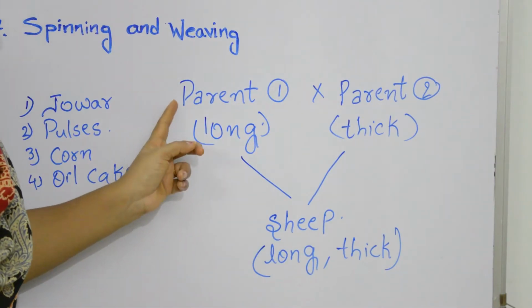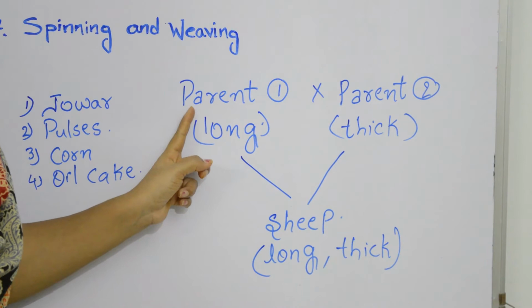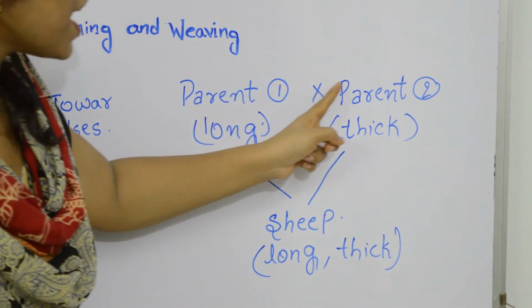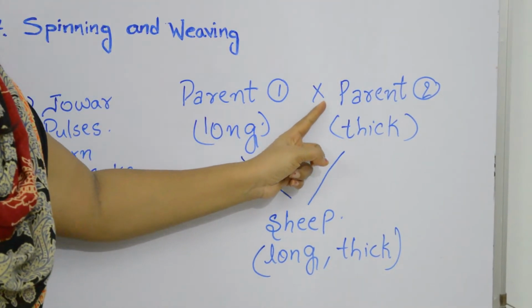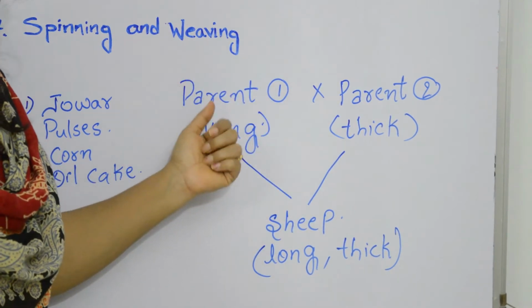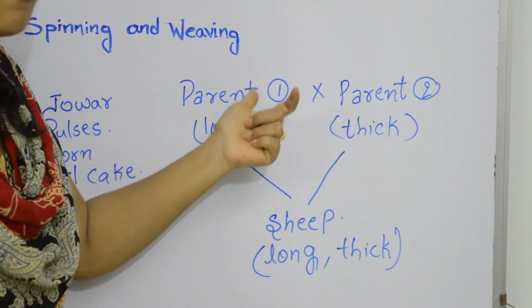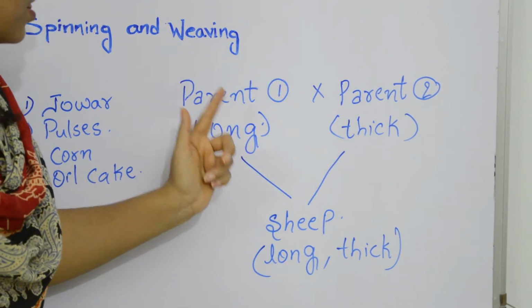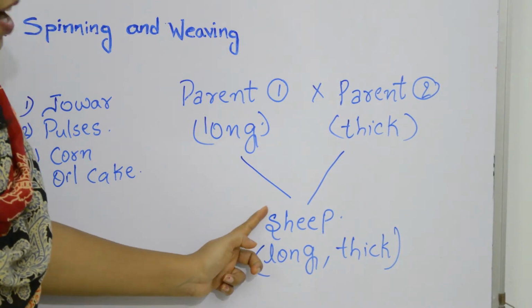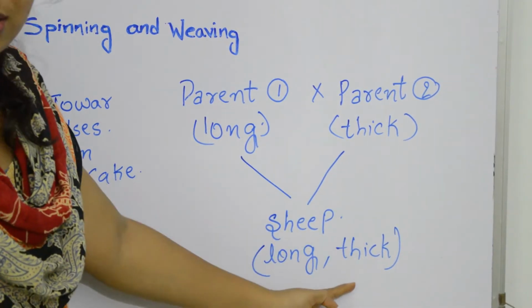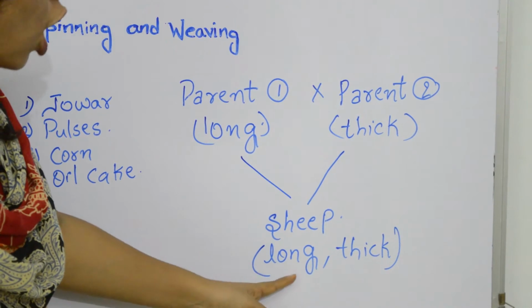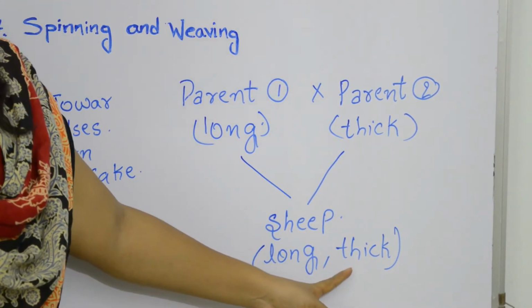For example, parent 1 bears long hair, and parent 2 bears thick hair. Then if these two parents are chosen for breeding, the sheep that is obtained contains both characteristics. That means it can give long and thick hair.